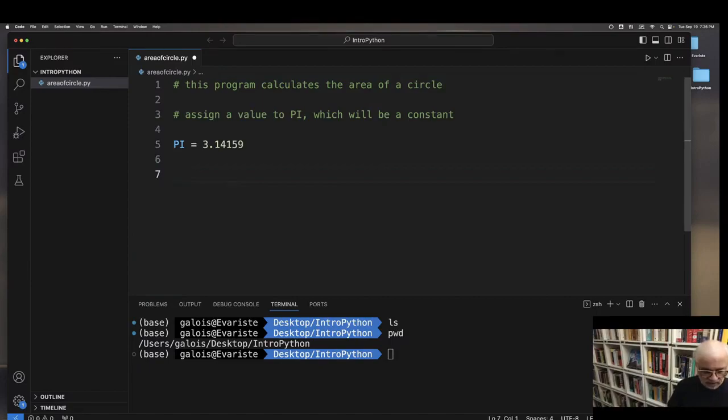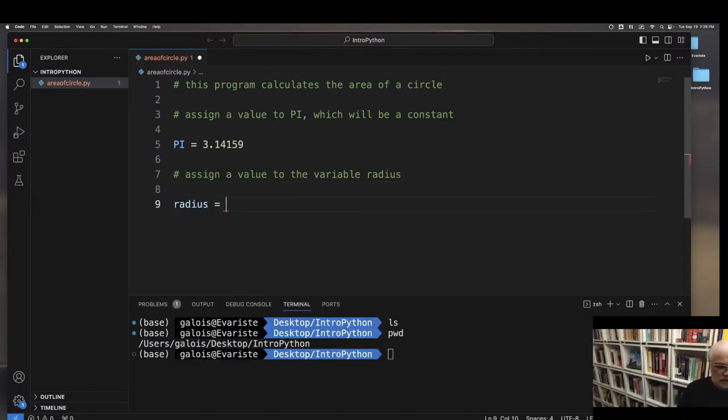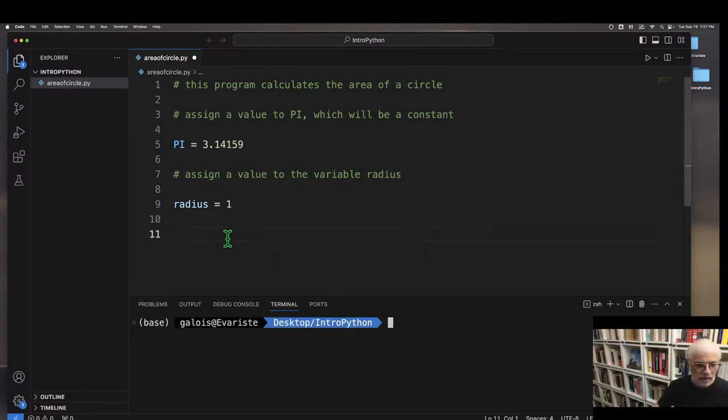Okay, next we're going to assign a value to the variable radius. So we're going to create a variable called radius, and that will be the radius of the circle whose area we want to calculate. For starters, let's just assign the radius 1. We will change it a little bit later on. Okay, so now I have pi, and now let's calculate the area of the circle.